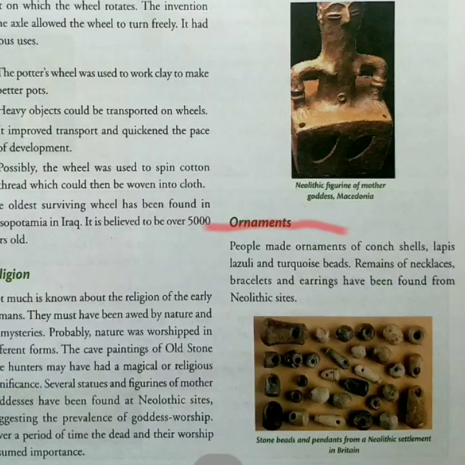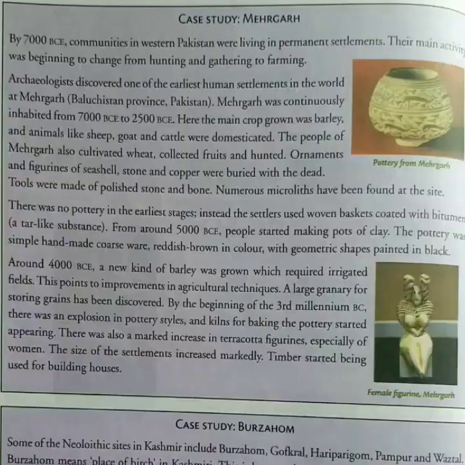Ornaments. During the Neolithic Age, people had no knowledge of metals and their ornaments were made of conch shells, lapis lazuli, and turquoise beads. Remains of necklaces, bracelets, and earrings have been found from Neolithic sites.